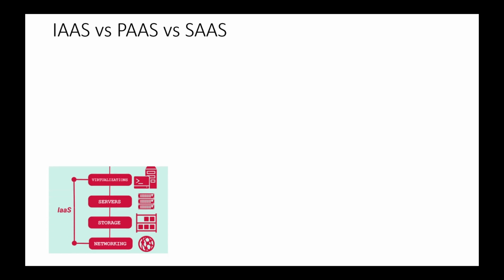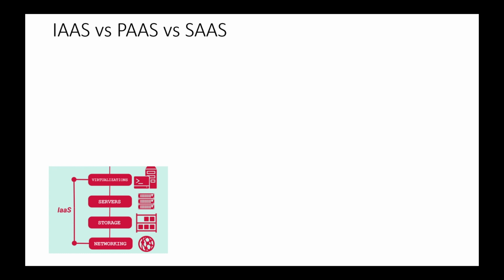Now let's see what IaaS, PaaS and SaaS are, what things are managed by the cloud, and what things you, the organization, have to worry about managing. When you consider IaaS, these are the things provided for you as a service: networking, storage, servers, and virtualization. You might be asking, what is virtualization? Virtualization is like you don't have those things physically with you, but it seems like you own them. It's a kind of simulation that makes it appear you own them. That is nothing but virtualization.